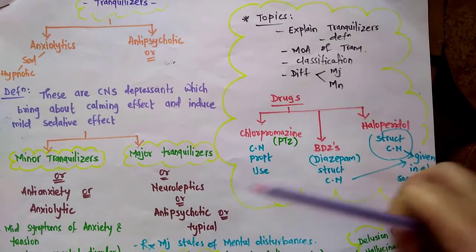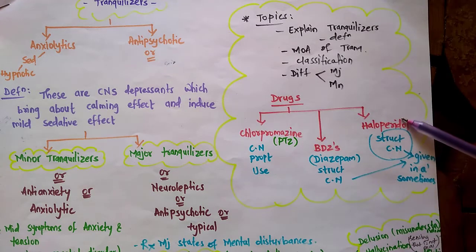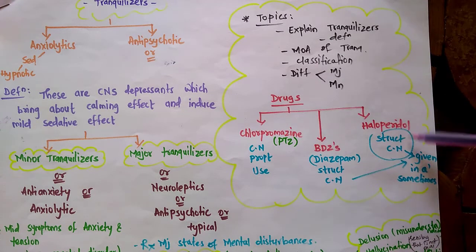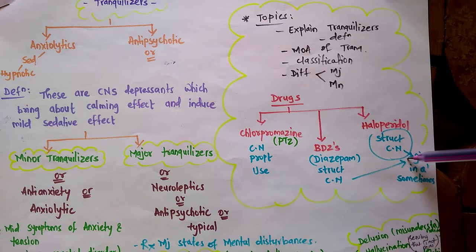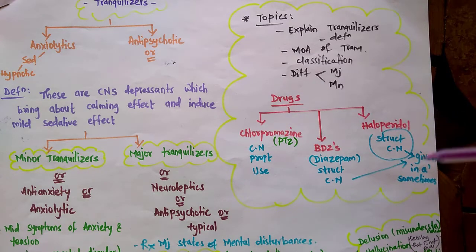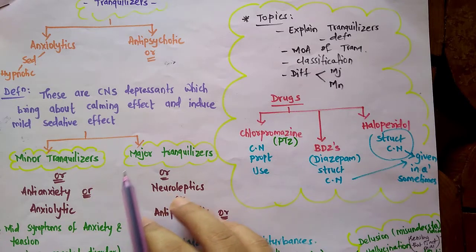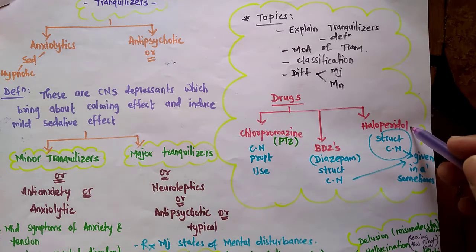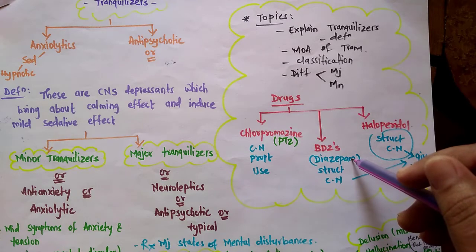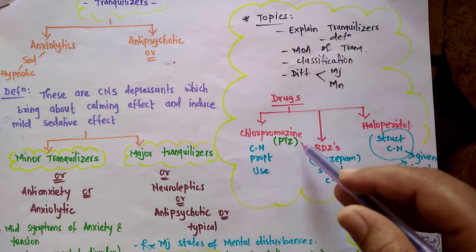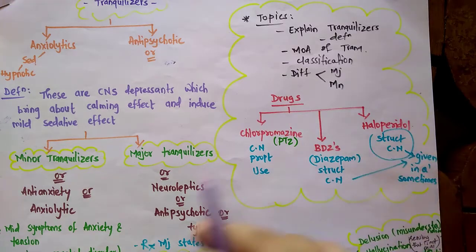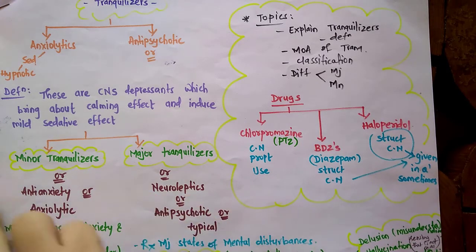Then haloperidol, which comes under major tranquilizer. Its structure, chemical name. Sometimes the chemical name is given in the exam. You are supposed to write down the structure and the name. And sometimes a straightforward question is asked, that is, name any major tranquilizer and draw the structure along with the chemical name. So haloperidol structure is important, diazepam structure is important, as well as chlorpromazine phenothiazine class is important. So we will see one by one now.